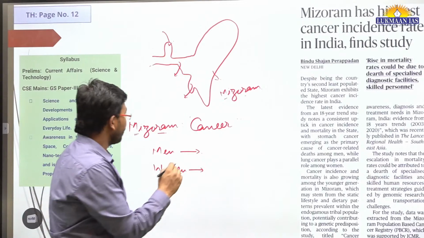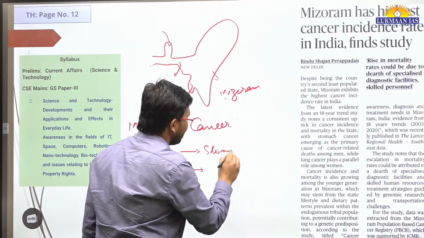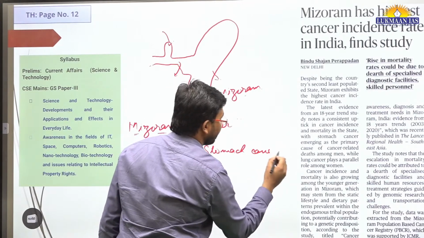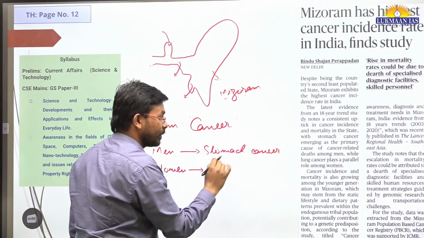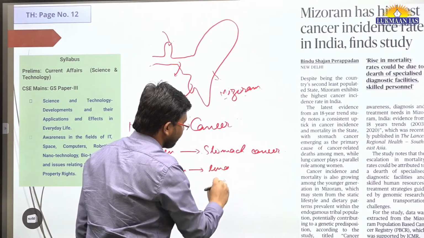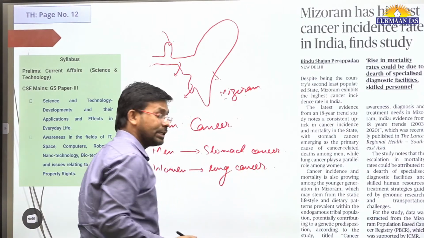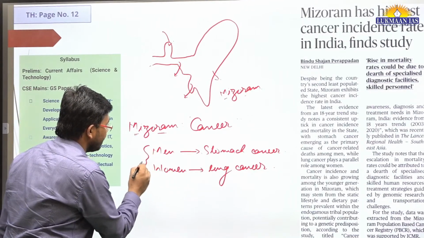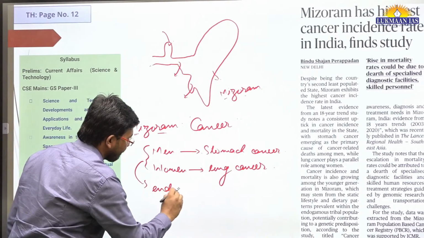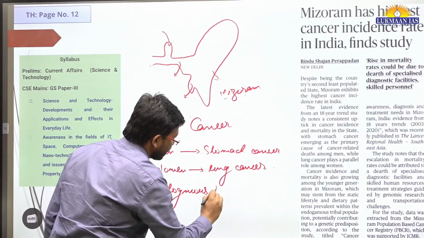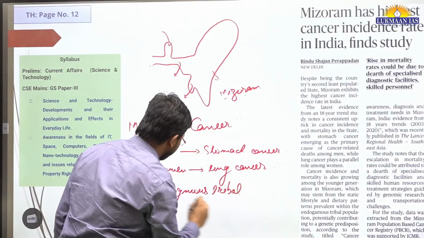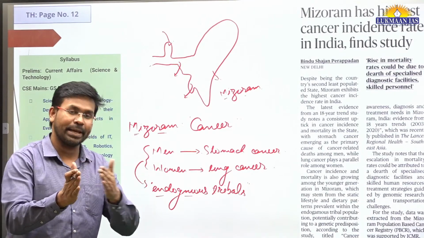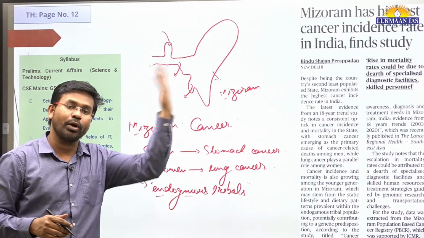If we talk about men, it is stomach cancer. And if we talk about women, they have lung cancer. The society in Mizoram is endogamous tribal people. Endogamous tribals means within their clan, within their family, people marry one another. They do not marry outside their clan. That's the thing.